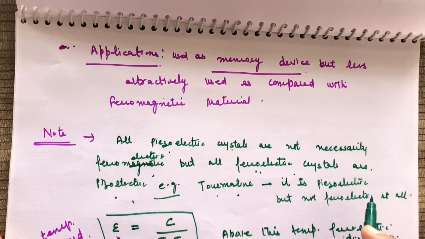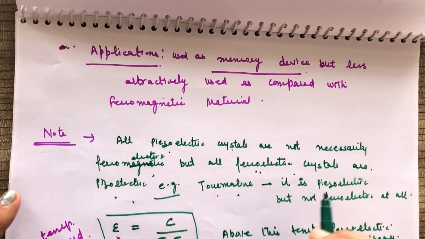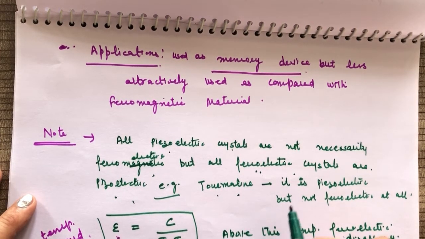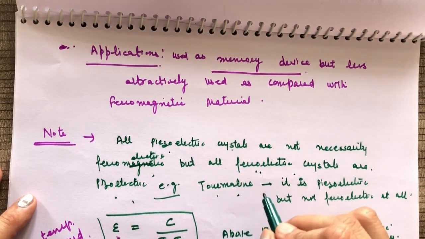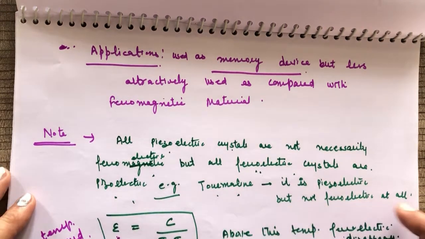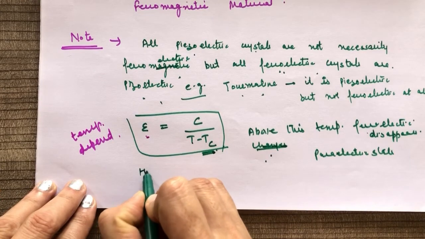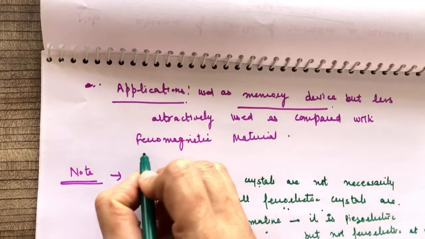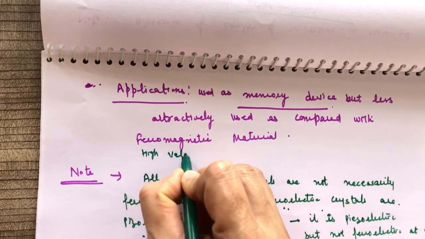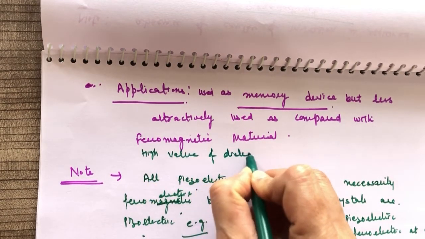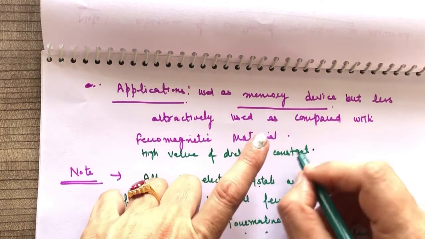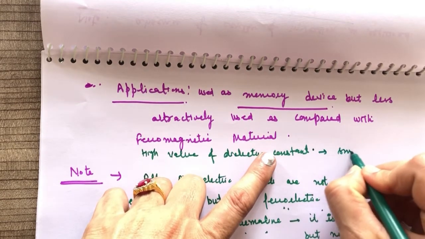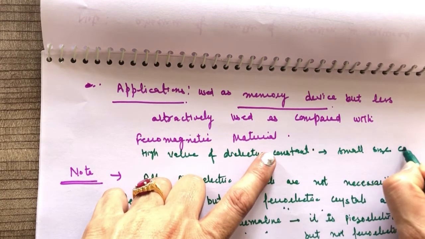ठीक है. So ferroelectric materials, if the dielectric constant for these materials is high, then the high value of dielectric constant for ferroelectrics makes them commercially important in the manufacturing of small size capacitors. Here you can write applications: high value of dielectric constant makes them commercially important in the manufacturing of small size capacitors.